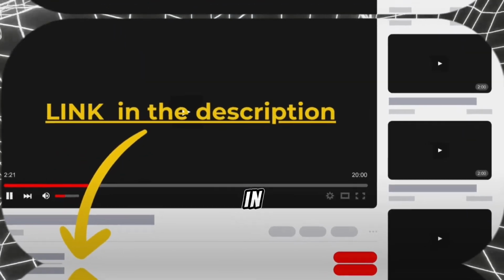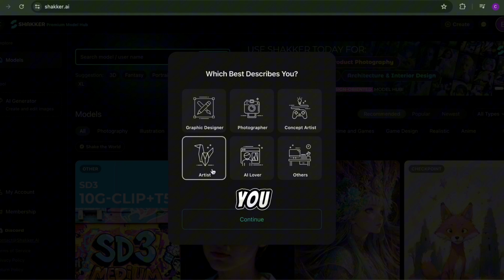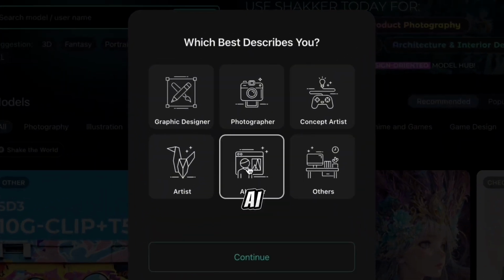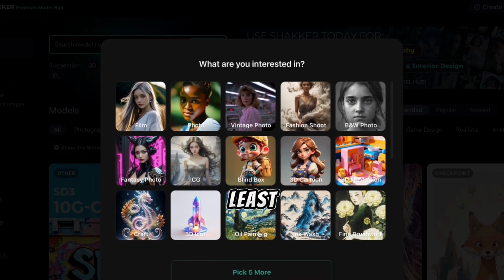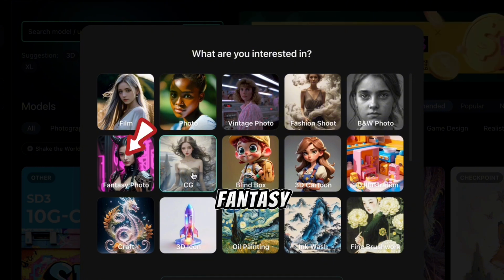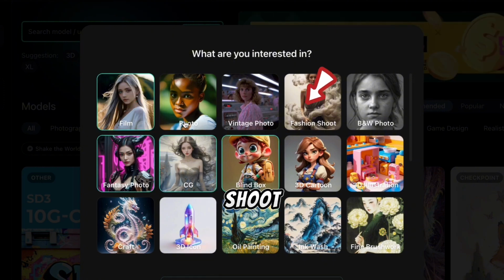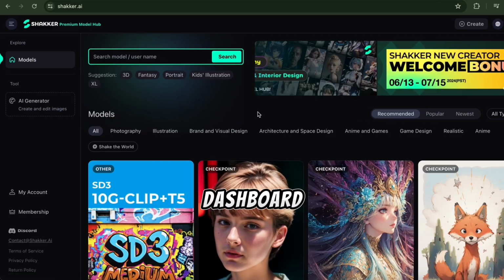Once you're logged in, you'll see a page like this. Pick the option that best describes you. For this video, I'll choose AI Lover. Then, click to continue. Next, choose what you're interested in. You need to select at least 5 interests. We'll pick CG, blind box, fantasy photo, film, and fashion shoot. Finally, click Start Shaker, and you'll end up on a dashboard like this.